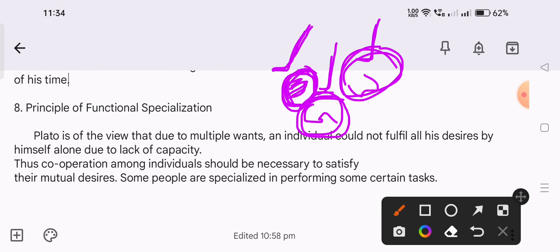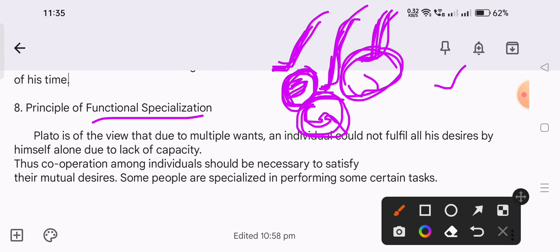Who will work and produce the food grains, who will become the soldiers, and who will become the philosophers, we cannot identify. So that's why based on their capacities we have to divide the society. That is called functional specialization in the view of Plato.